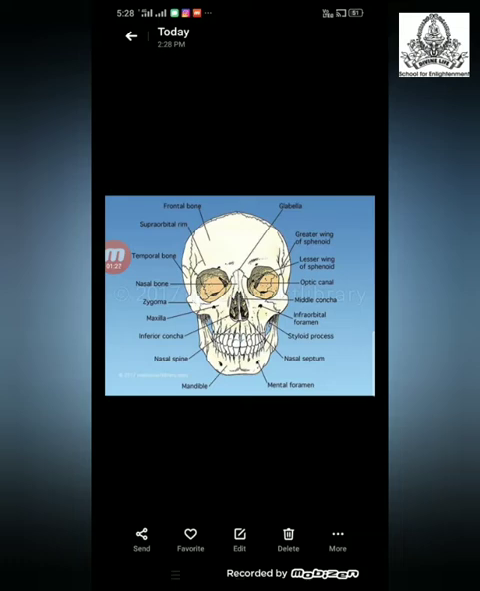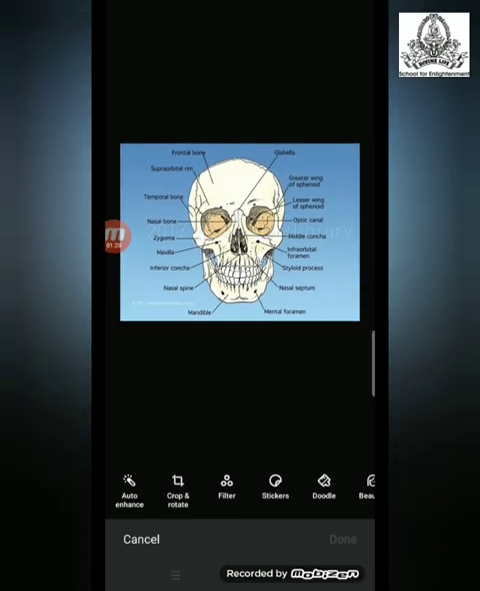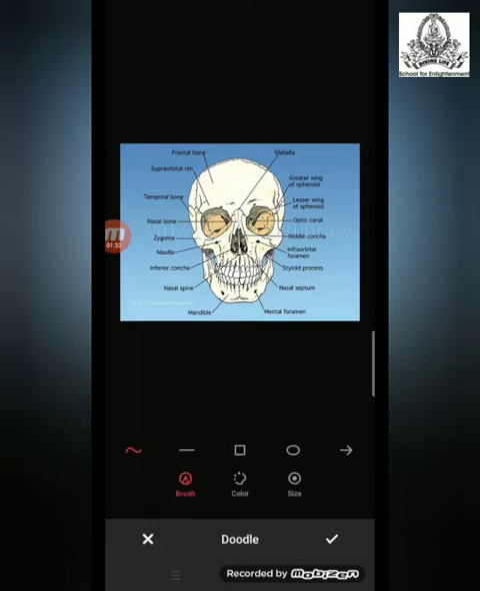Now, the first part, which is the skull. The skull means the group of bones present in the head portion of our human body. In the human skull, there are a total of 22 bones. The function of the skull is to protect the brain. The skull envelops the brain, and thus gives protection to the brain, which is a very important part of the human body.